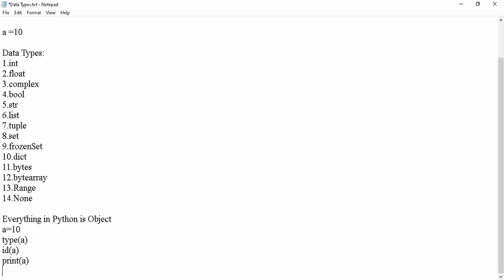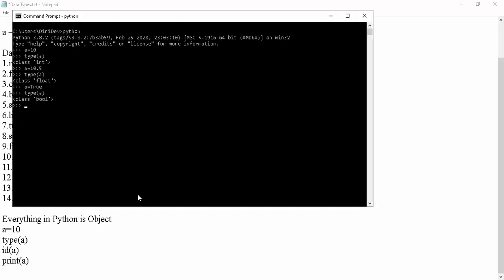I will show you how. A equal to 10, already I have given. Type of a, we already saw this one. It is showing the type of data, class int. And I need to know the address, id of a.